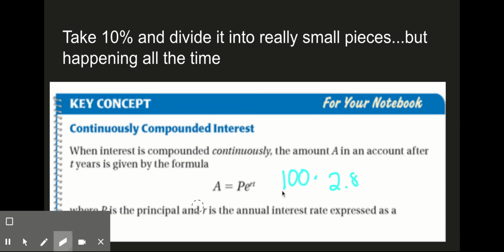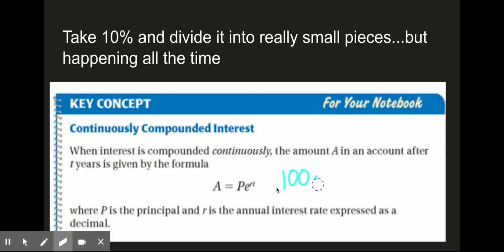I mean, really, it's even better to think about it as times 1 plus 1 over n to the power of n, and we know power to a power that's multiplying times the rate times time.